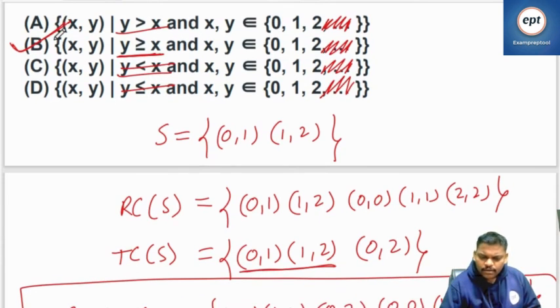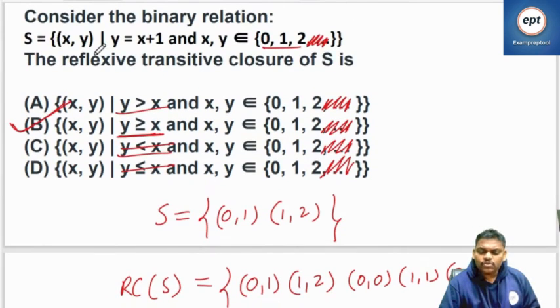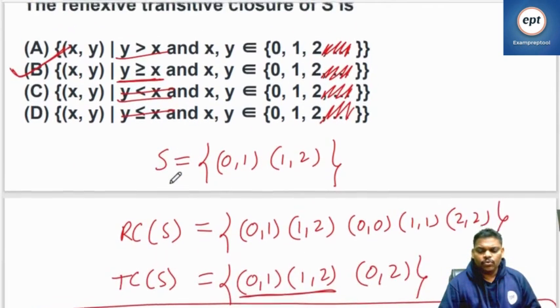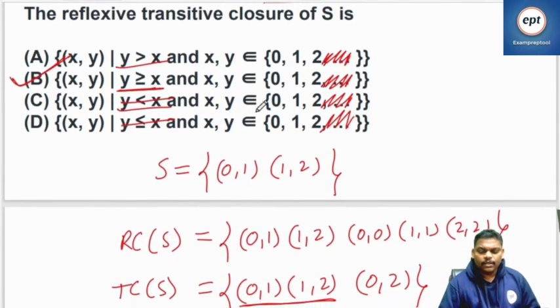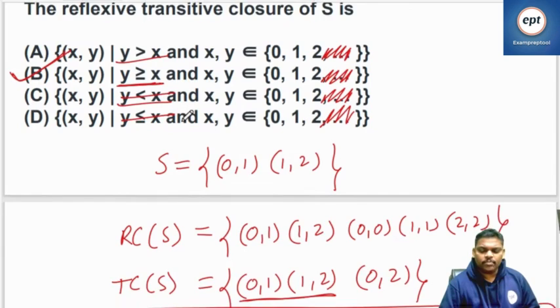Please verify. Usually they will ask only the reflexive closure, or only the transitive closure, but here he asked combined. If you can do it for 0 1 2, you can do it for 0 1 2 3 4 5 and so on also. So I eliminated the unnecessary part.